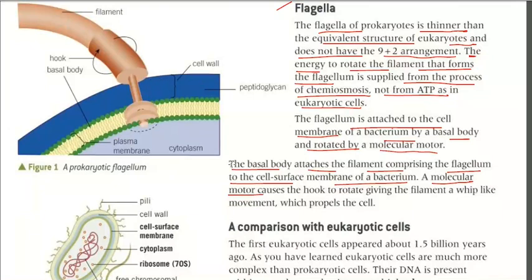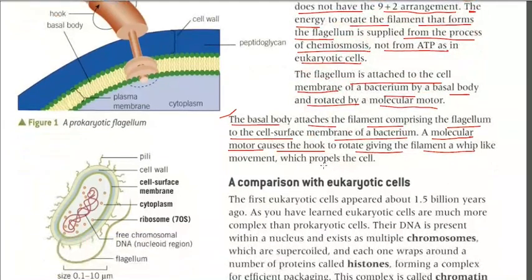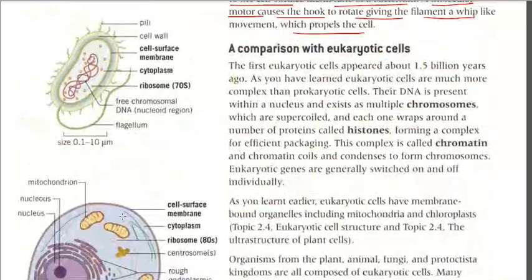The basal body attaches the filament comprising the flagellum to the cell wall and cell surface membrane of the bacterium. A molecular motor causes the hook to rotate, giving the filament a whip-like movement, which propels the cell. This whole thing gives a whip-like movement, and hence the cell will move. Clear? Okay. Now, a comparison with the eukaryotic cell.